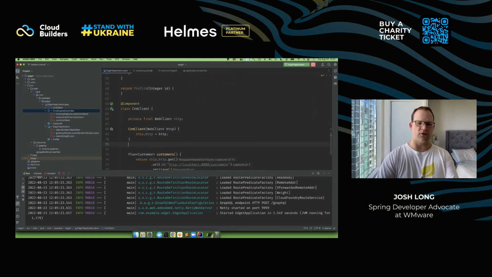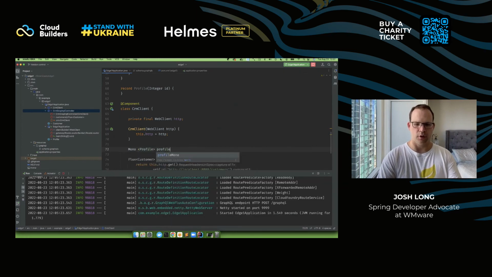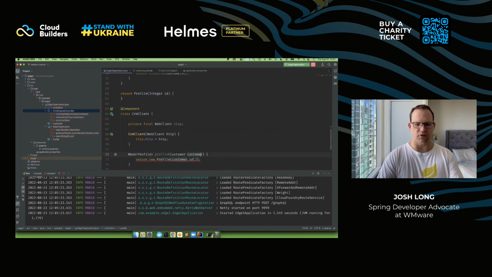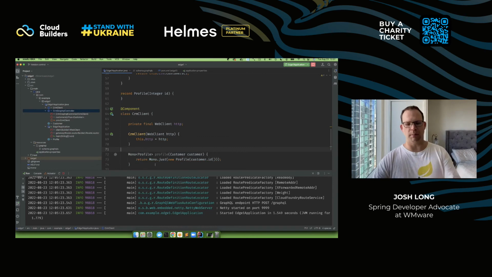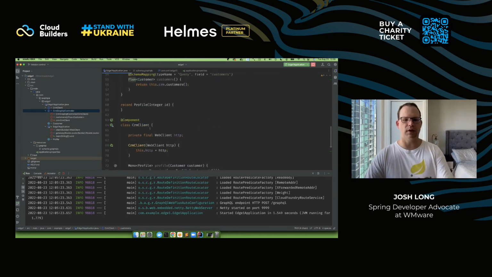And so I can actually create here a Mono for the profile. In order to resolve that Mono, I need a reference to the customer, don't I? So I say, give me a reference to the root aggregate, and I'll say, here's my new profile. Now, of course, obviously, in this case, I'm just making it up, right? I'm just returning the data inline. I'm not making a network call because I don't have an actual service. But let's imagine that I did. Imagine I'm making a network call just like I did down here. These are both returning reactive types, Mono and Flux. And I want to use that here.